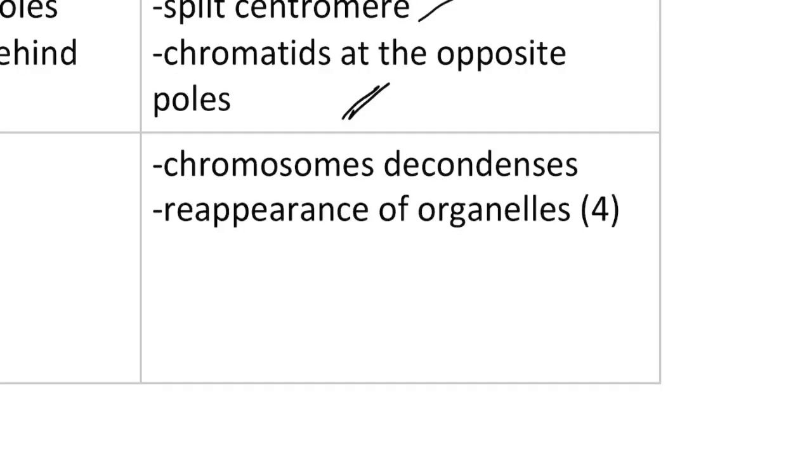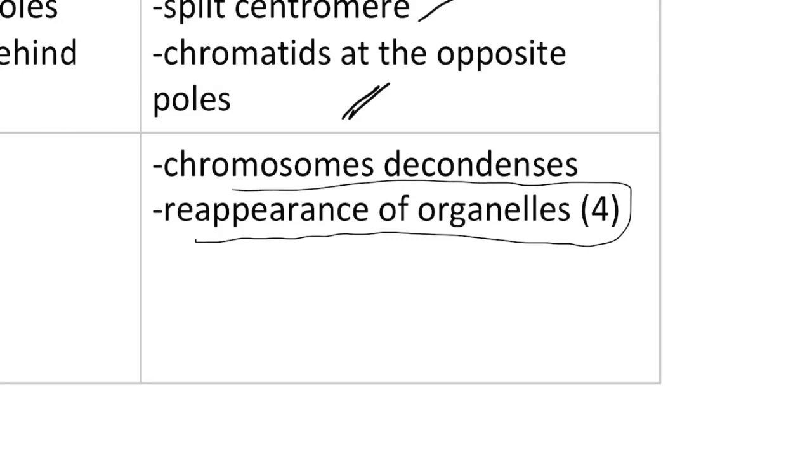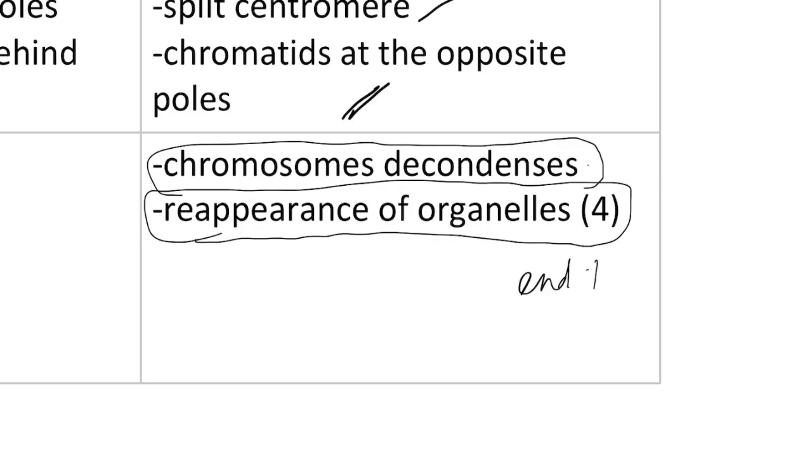What is the end of telophase? The reappearance of all of these four, and then the chromosomes decondense. This is the ending of telophase. So the ending of telophase is equal to the ending of karyokinesis.